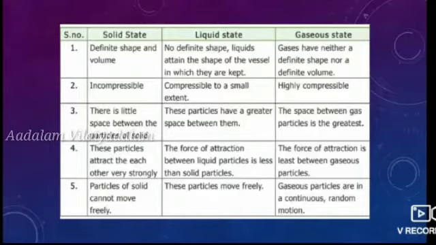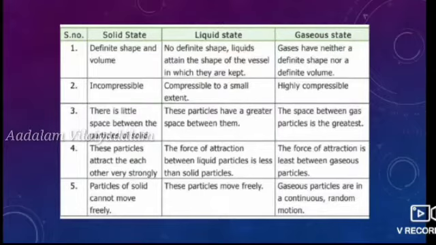But liquids do not have any definite shape, and they attain the shape of the vessel in which they are kept. Gaseous particles also do not have any definite shape and volume. Only solids have a definite shape and volume.